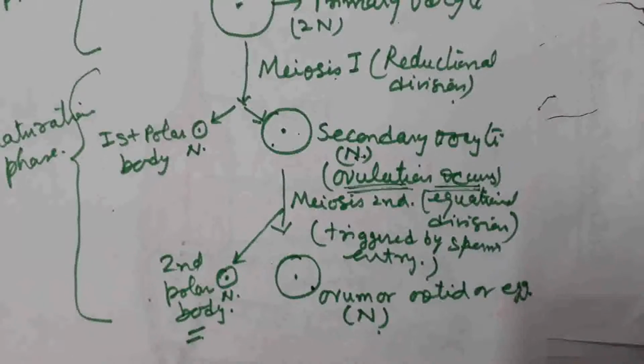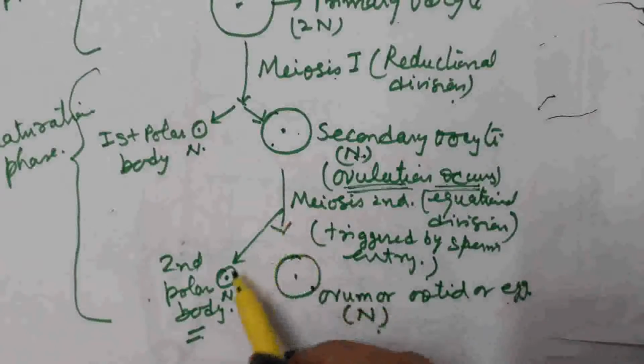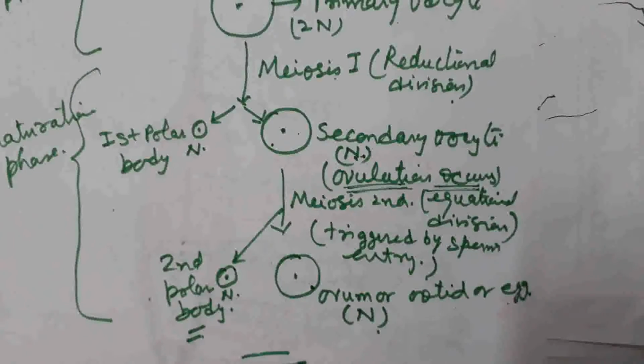After meiosis second, there is the formation of a large size ovum or egg and a small cell, which is known as the second polar body. This is the complete process of oogenesis. I think the concept is very clear to you all. This is all about this lecture.